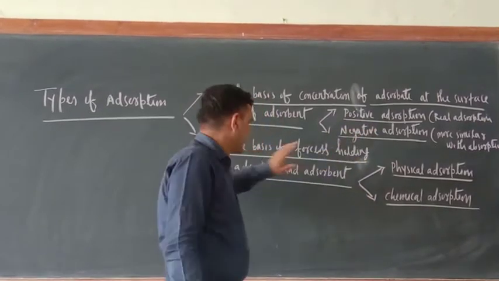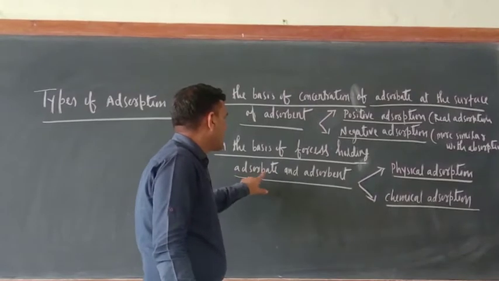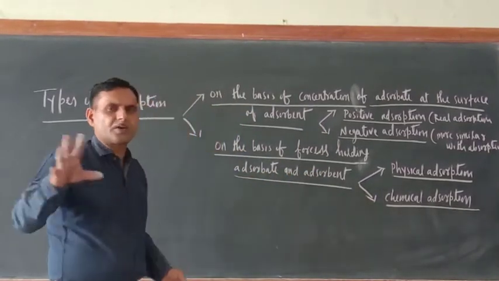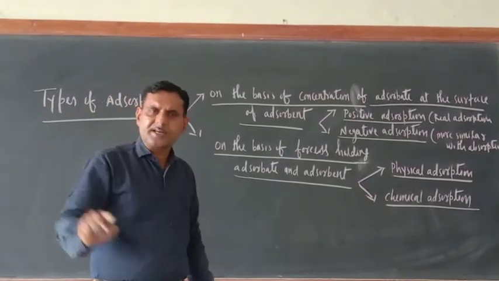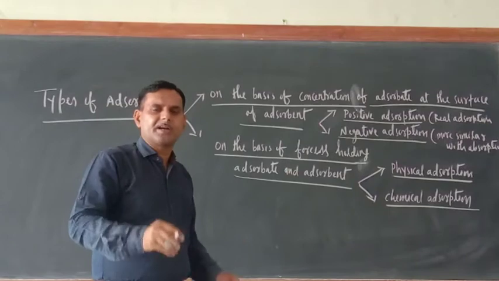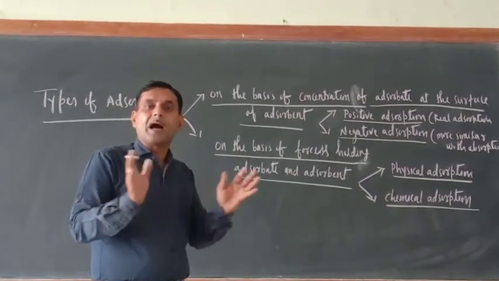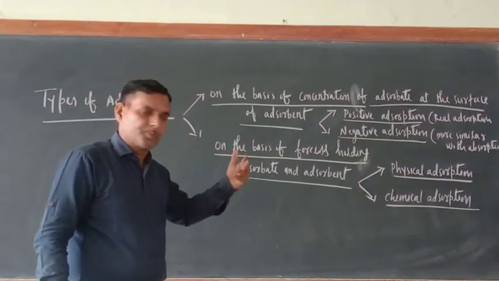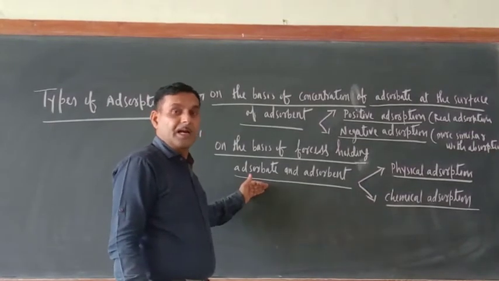I will explain. The second basis is the forces holding adsorbate and adsorbent. When adsorbate gets concentrated on the surface of adsorbent, there are some forces binding them to each other. On the basis of those forces there are two types of adsorption.